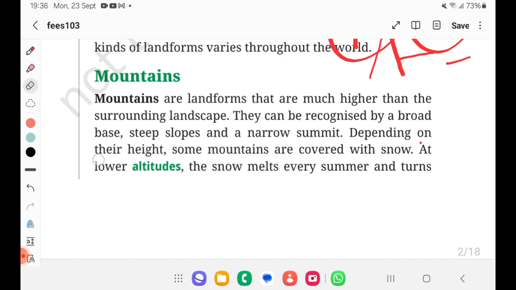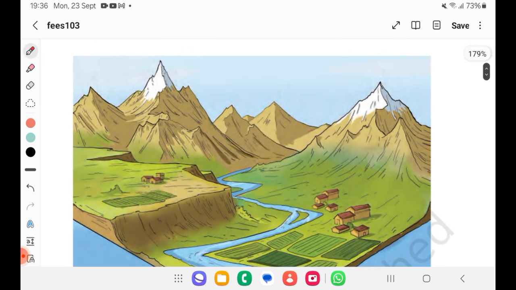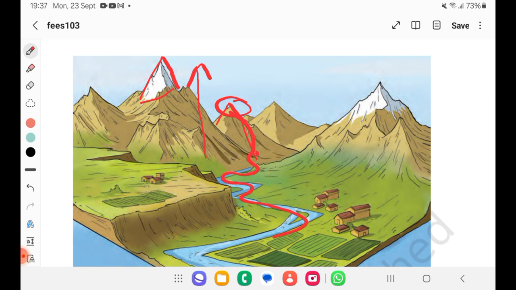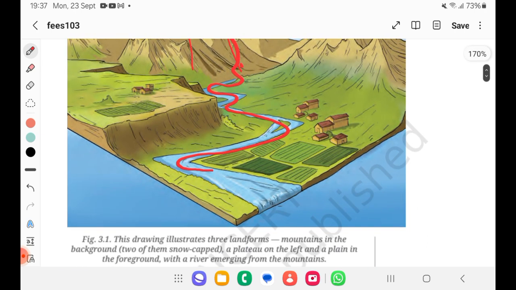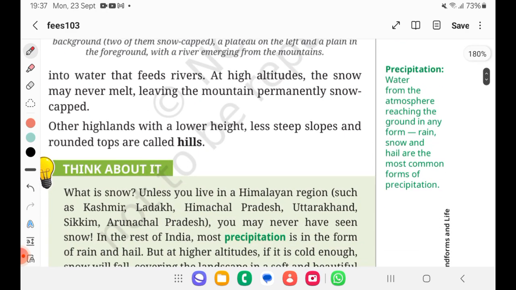Because in summer the temperature will be higher, we know, right? See, here they have beautifully shown it. Because it is very tall, ice is covered and it is not melting. Because we all know as you go up, temperature reduces. Right. So when it is comparatively less height, again it is having a narrow summit and steep slope. But whatever snow is covered here will go like a river because the ice gets melted. Simple thing. So that's how we get our rivers.